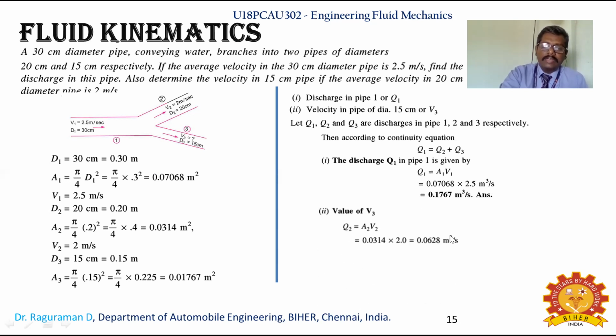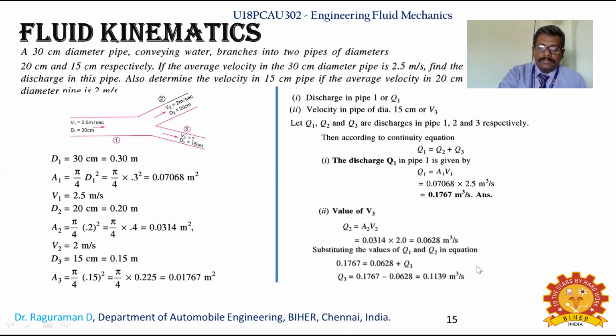Now you will be making an identification of V3. So how to identify the value of V3? Q2 will be equal to A2 V2, and you have identified the Q2 value. And Q3 value is A3 V3. So now you are substituting the values of Q1 and Q2 in the equation, knowing that Q1 equals Q2 plus Q3. By substituting this, you are identifying the Q3 value, because you have the Q1 value and Q2 value. So you are identifying how much discharge will be going to section 3, and now you know the discharge going through section 3.